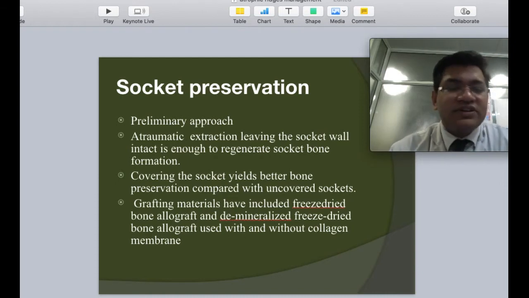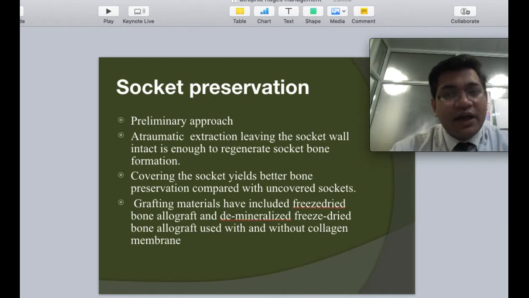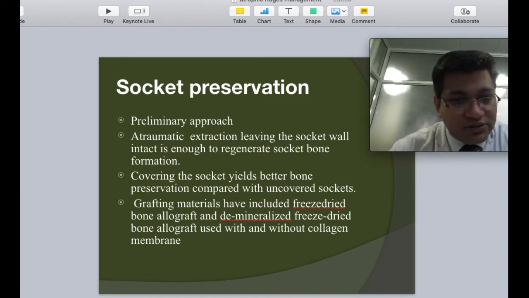We must always give the patient an option and highlight the importance of restoring or rehabilitating whatever amount of bone that we would have post extraction. The longer the time span after extraction when we are rehabilitating the patient, the higher the amount of resorption.